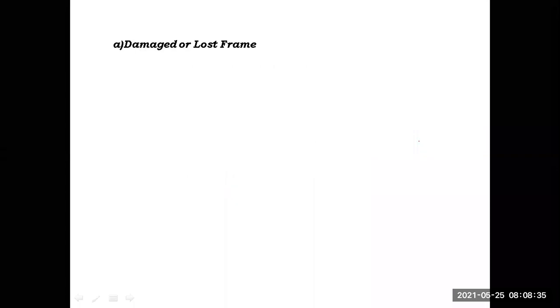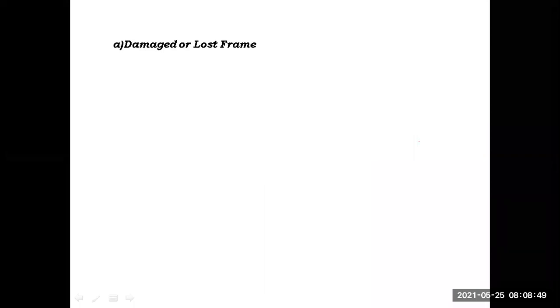Generally, when a frame is damaged, what will the receiver do? Simply he will send a negative acknowledgement. Whenever a frame is damaged, the receiver will send a negative acknowledgement. Whenever the frame is lost, what will happen? The receiver will not give any acknowledgement. Whenever a frame is missed in the middle, the receiver does not send any acknowledgement.